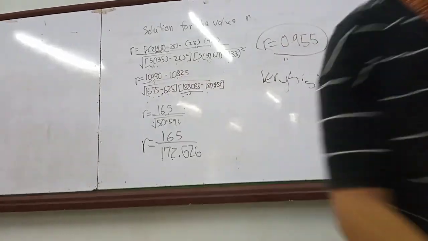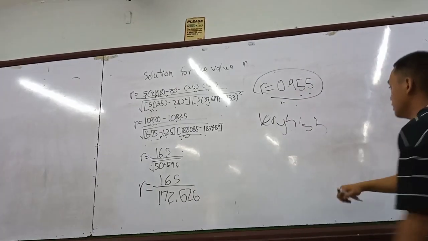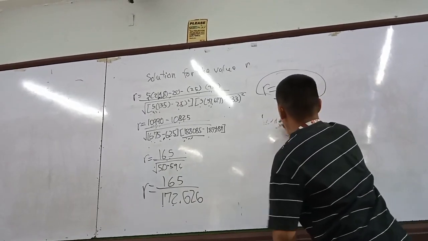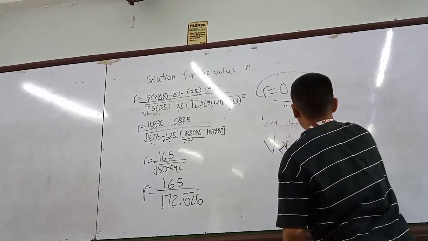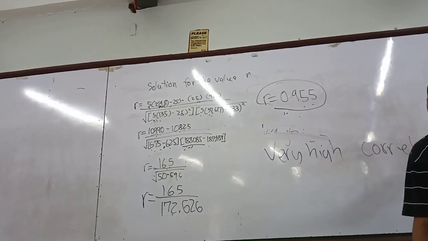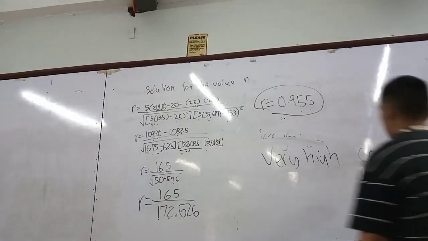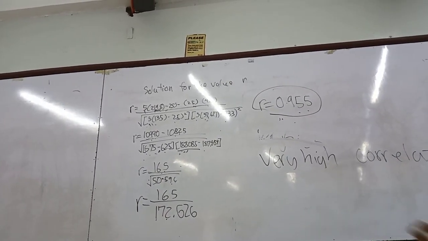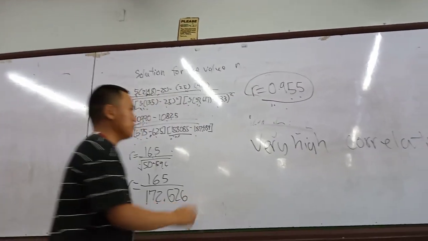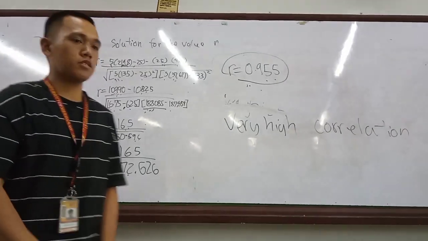We divide it, 0.955, which is a very high positive correlation between two variables, the relation between two variables X and Y, such as the hours of study of students and their exam results.